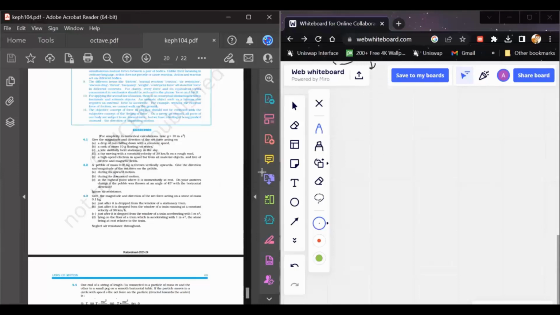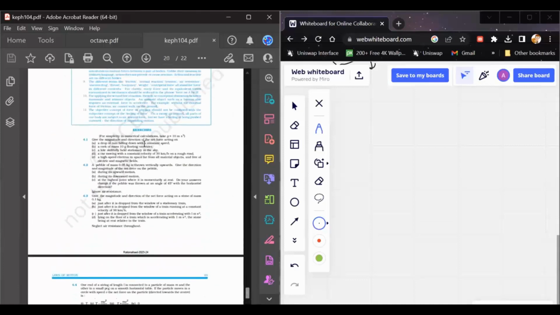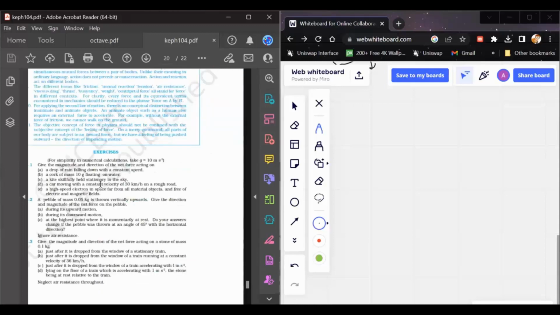Okay, so if we finally move to some of the problems of our exercise, we'll try to figure out some questions and try to implement our concepts by solving those problems. Okay, so let's read the first question. The first question states that you have to give the magnitude and direction of the net force acting on a body.